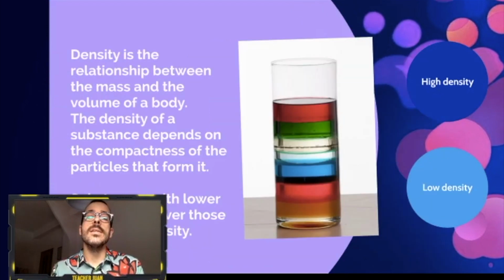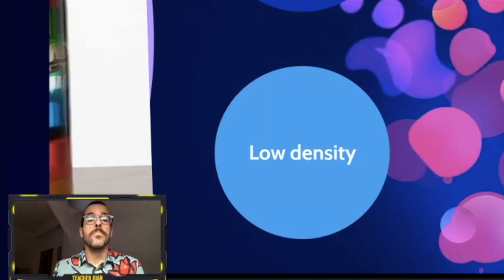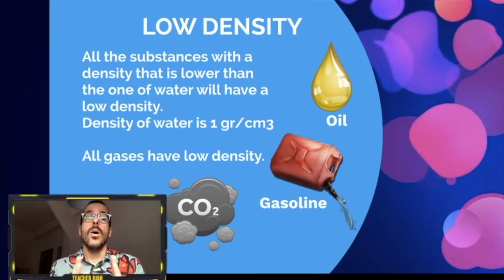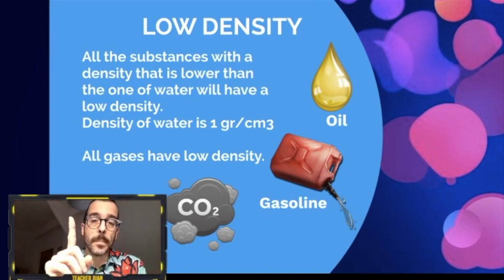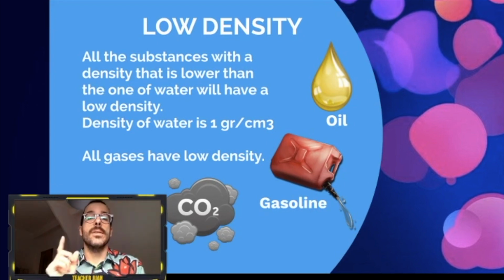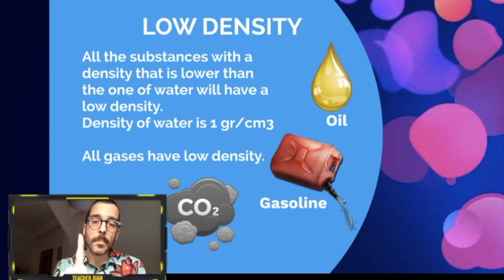And in low density materials we can find substances whose density is lower than that of water, and the density of water is 1 gram per cubic centimeter.